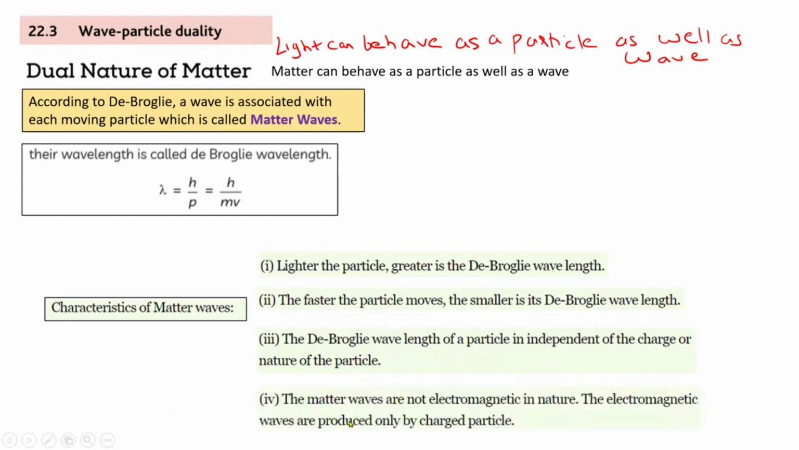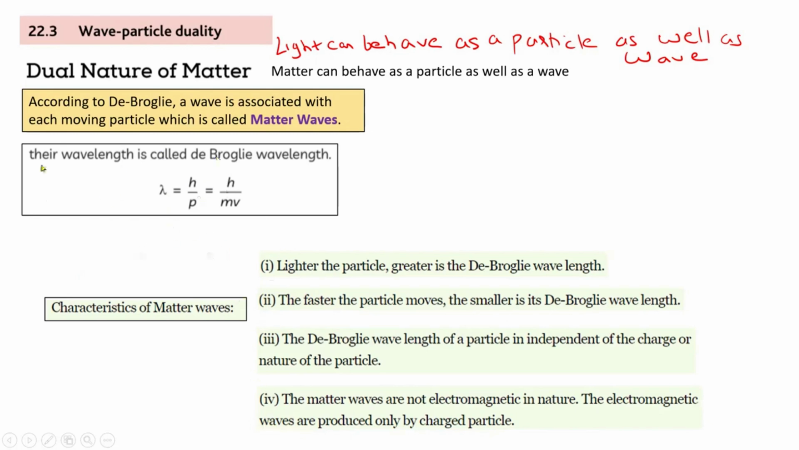Finally, fourth point, Rakin: matter waves are not electromagnetic in nature. The electromagnetic waves are produced only by charged particles. So as of now, just keep some space for all these characteristics. Write it later on. As of now, we are moving ahead.